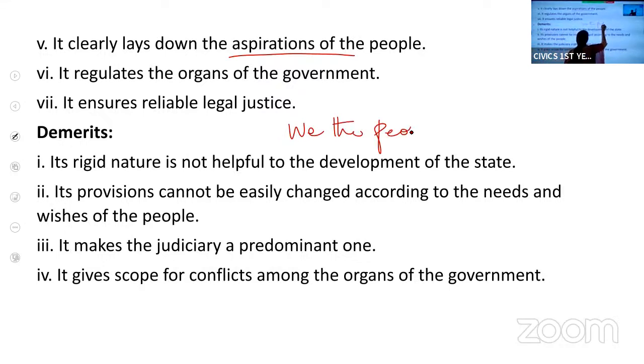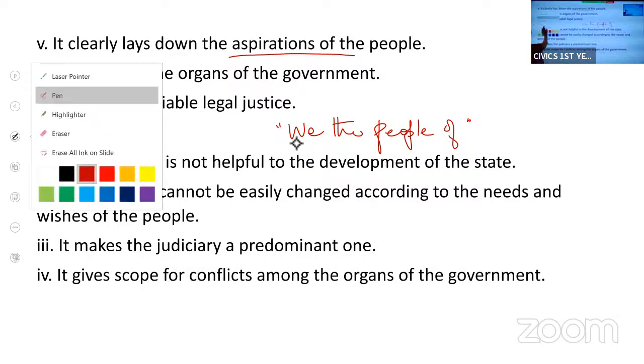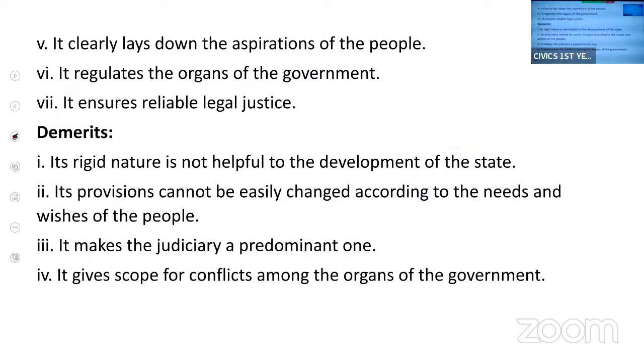And it declares India as a sovereign, socialist, secular, democratic, and republic. So the aspirations, what the people want from the government, are also clearly mentioned in the written Constitution.